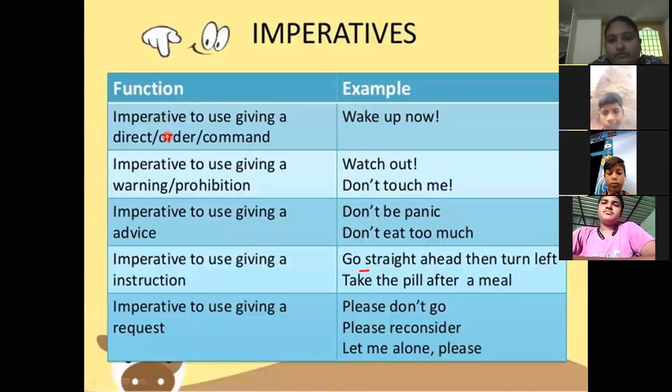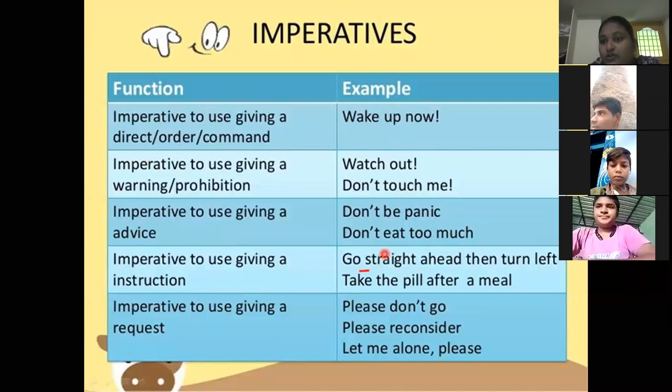Here, see, the imperative is used for giving a direct order or command. Wake up now. It's an order or a command, maybe from your parents or your teachers. And next, the imperative is used for giving a warning or advice. So here warning means advice. Watch out, don't touch me. And next, the imperative is used to give advice. Don't panic, don't eat too much, don't watch TV.